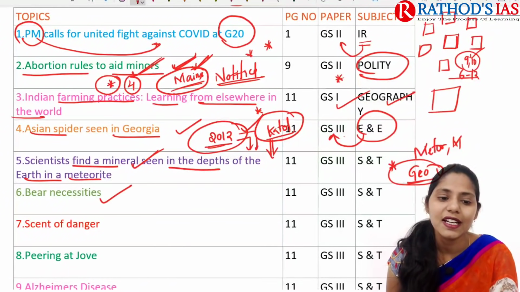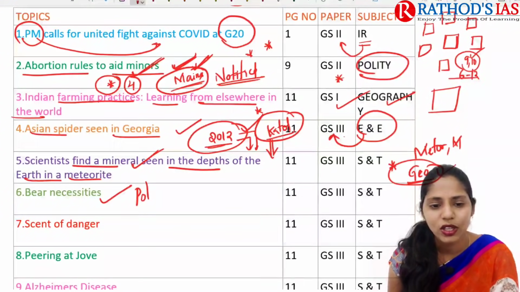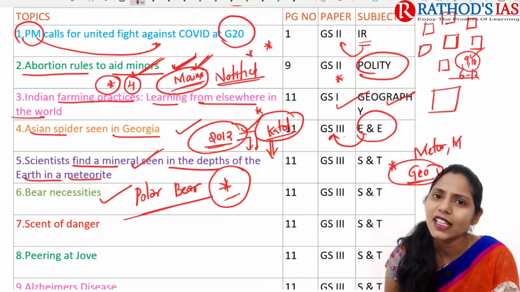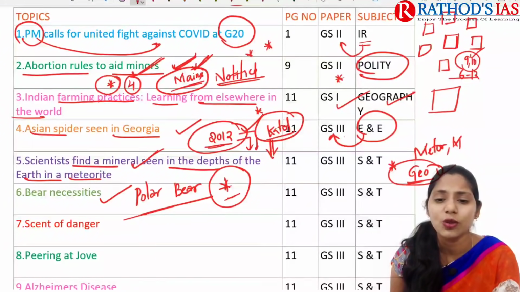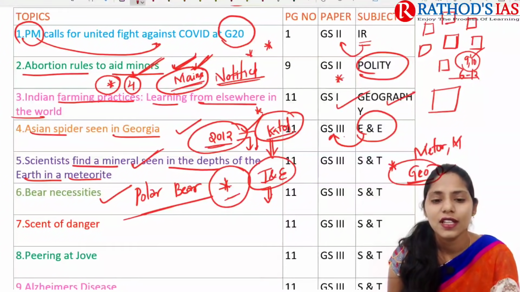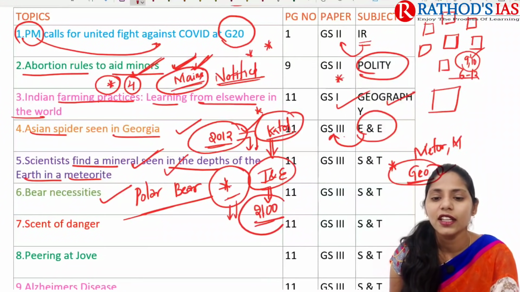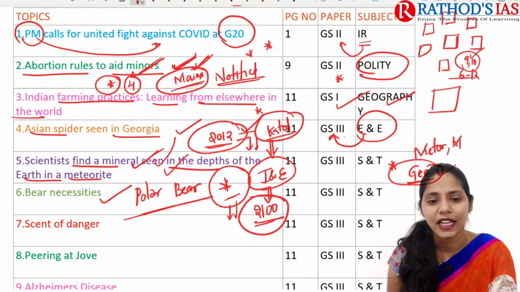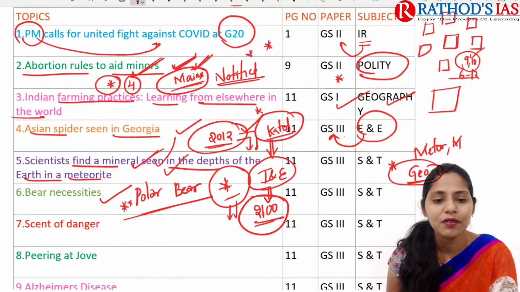And this one is bear necessities. This article mainly talks about the polar bear. Here we need to know some facts regarding this polar bear as well because in recent days the polar bear is highly in news, and recently one article in our Indian Express also talked about this polar bear. Whenever there is decreasing or melting of Arctic ice, which is seen by 2100, then there will be extinction of these polar bears and seals which mainly inhabit that area. So here polar bears will become very important for this year from environment and ecology.